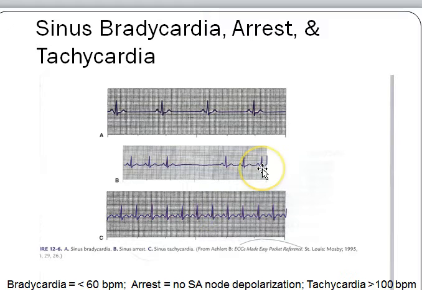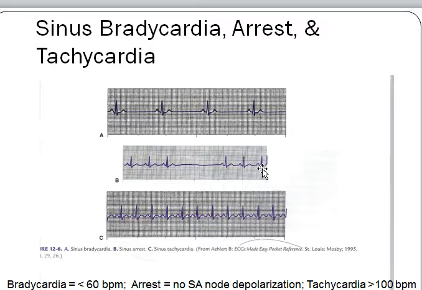And then if you look at these slides, the very top one, sinus bradycardia. So bradycardia just means the heart rate is below 60 beats per minute. It can mean a person has a disease, but oftentimes you will see in people who are very aerobically fit that they have very low resting heart rates, 50s, 40s. Lance Armstrong had, I believe, 28 beats per minute. That's kind of cool that his heart rate beats once every 2 seconds.